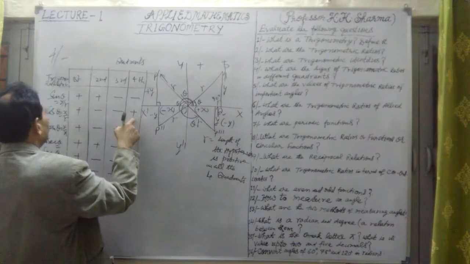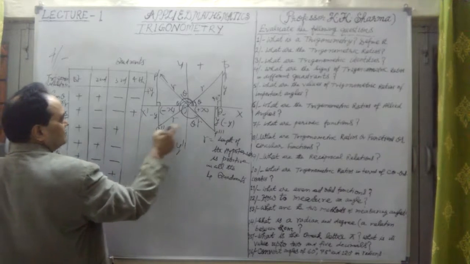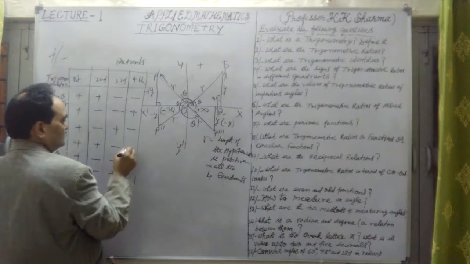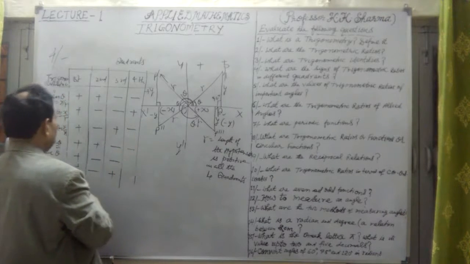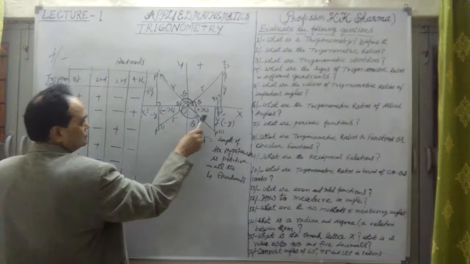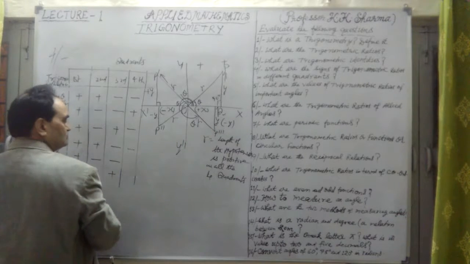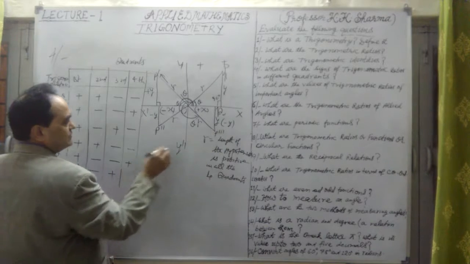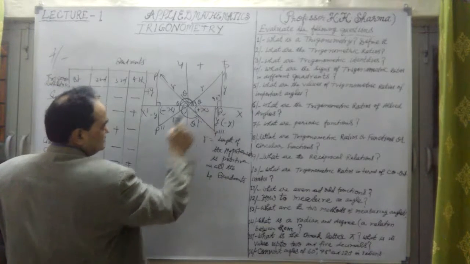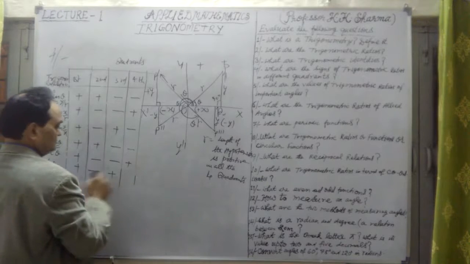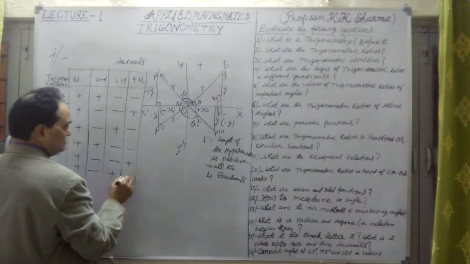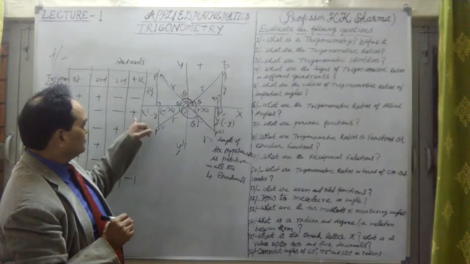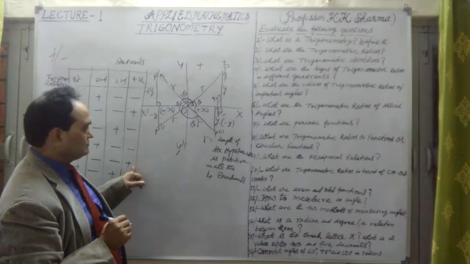Sin negative, cos positive, tan negative, because minus y upon x is negative. Cosec is r upon minus y, negative. Sec is positive because r upon x, x positive. Cot is negative. In the fourth quadrant, only cos and sec are positive.